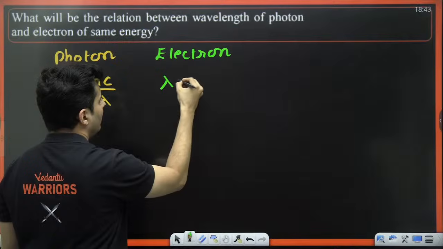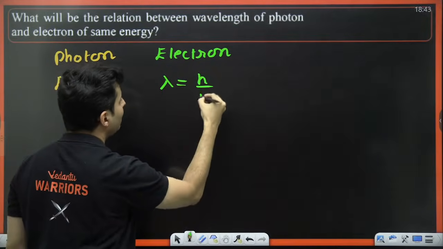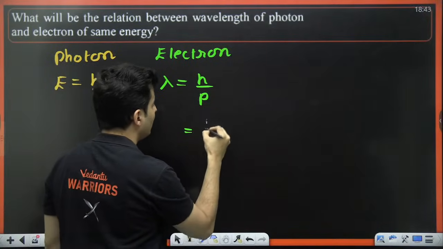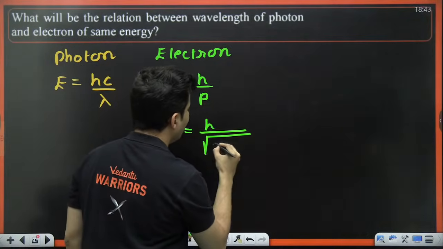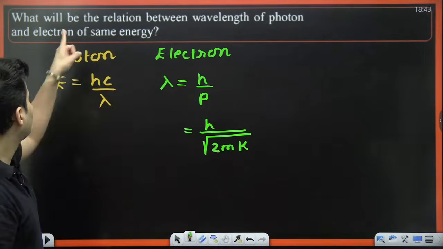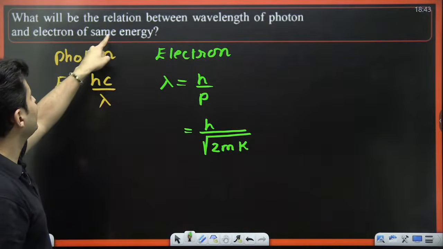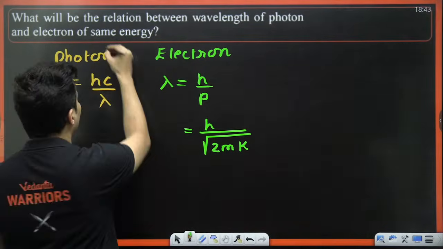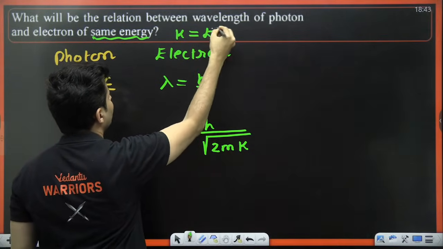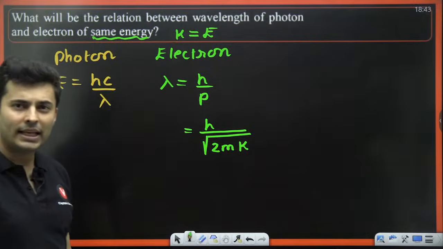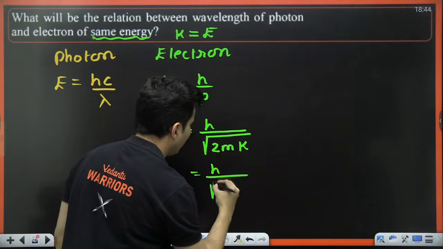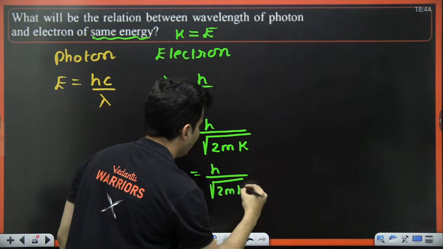lambda, de Broglie wavelength, is h by p, Planck's constant by momentum. And what did I tell you some time back? Momentum is nothing but root 2mK. But clearly given same energy. Same energy means what? The kinetic energy of the electron is the total energy of the photon. So why not write this as root 2 m and E over here?